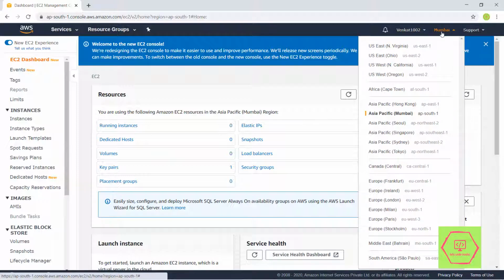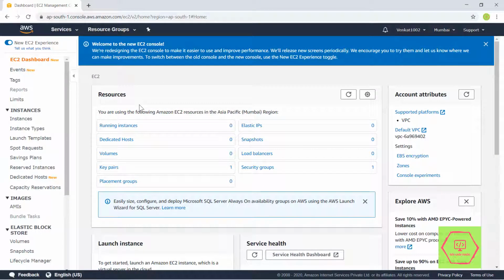Next is Global Infrastructure Service. Global Infrastructure Service is just similar to a local server. I belong to Asia, so I choose the Asia Pacific zone, and under that I am in India, so I am using Mumbai AP South 1. You have to use your local region so that it will be a little faster.